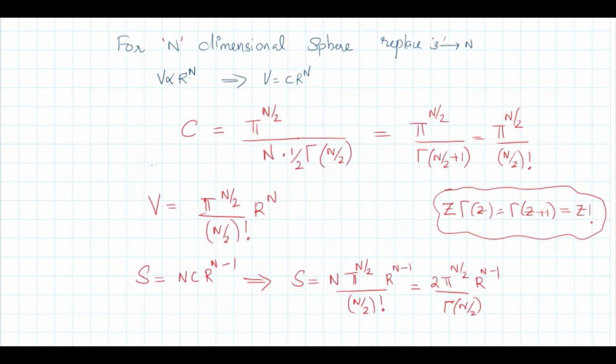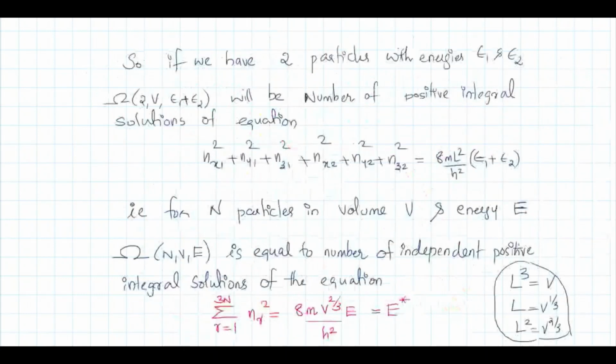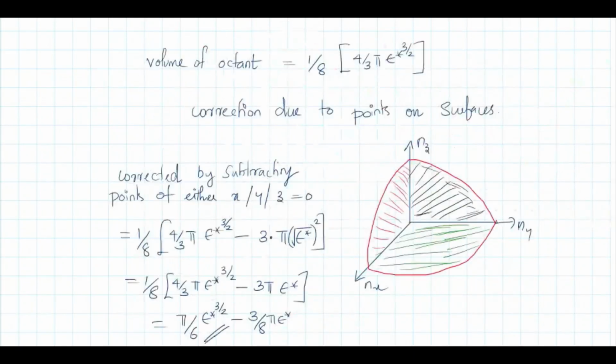Because our starting expression is this one: sigma r equal to 1 to 3n, n r square is 8m V raised to 2 by 3 E by h square. We called it E star. So this is the equation of a 3n dimensional sphere of radius root E star. So what is the volume of a 3n dimensional sphere?